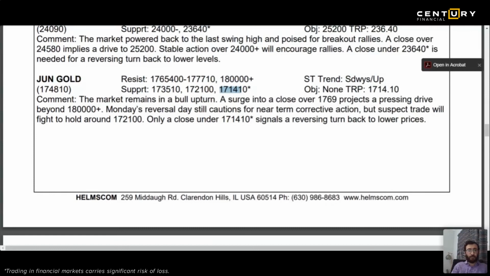I will send a message to the group for all the relationship managers that they will send all of you these reports on a daily basis now, so you can use this resistance and support thing. Buy during these levels, buy at support, sell at resistance, or close your profits. Look at the short term trends, and all these instruments are there. So euro, pound, gold, these three, four things, oil for that matter, wheat. Look at these products and try to trade. Three, four days you do this, you will feel different. At least you will understand how market works.